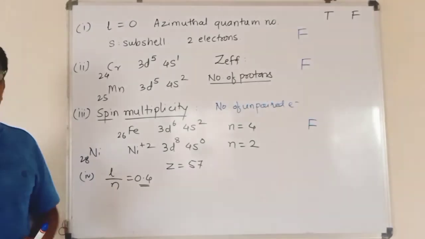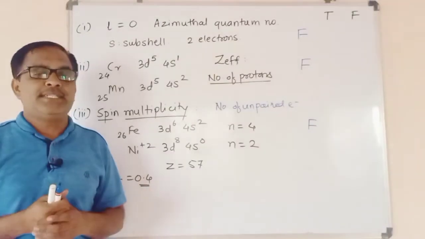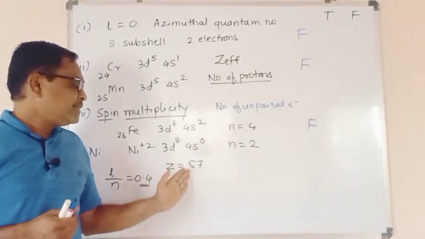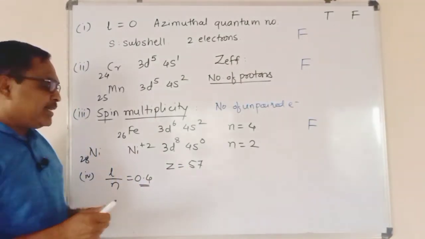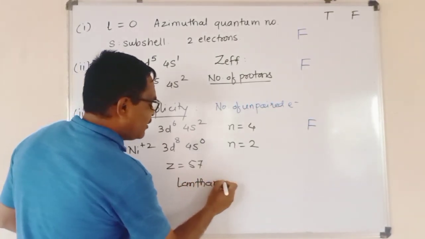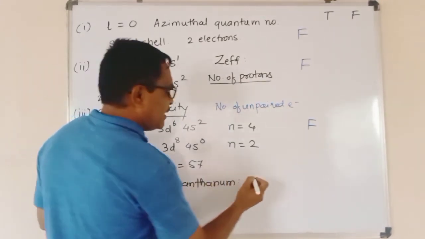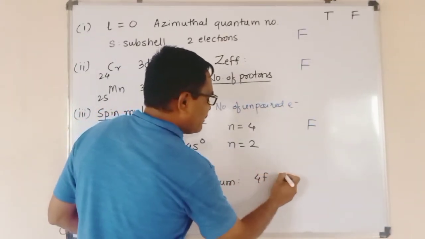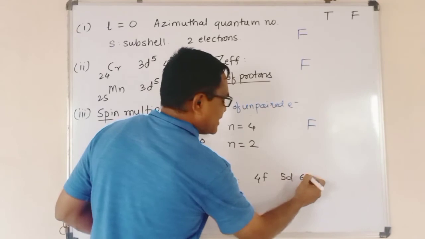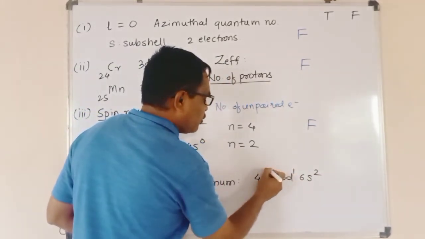So let us first write which element it is. Remember, this atomic number 57 element is nothing but lanthanum, and the outer electronic configuration of lanthanum is given as 4f 5d 6s. 6s has 2 electrons, 5d has 1 electron, and there is no electron in the f subshell.